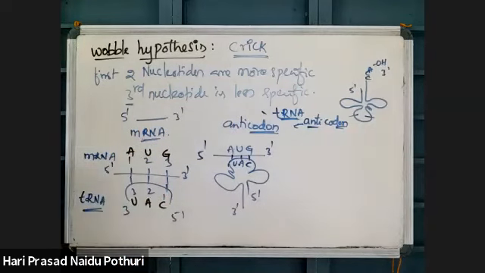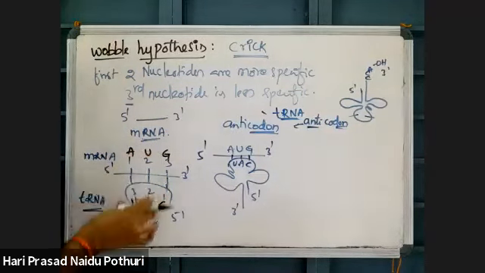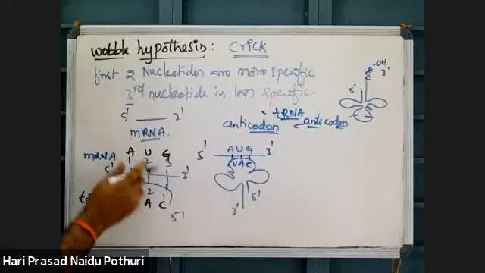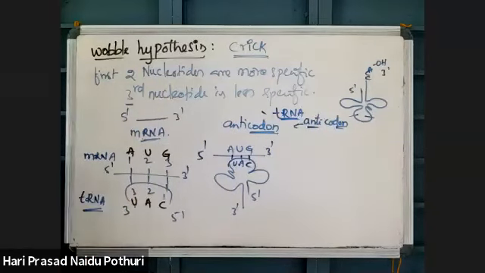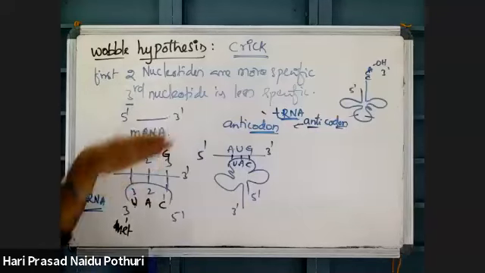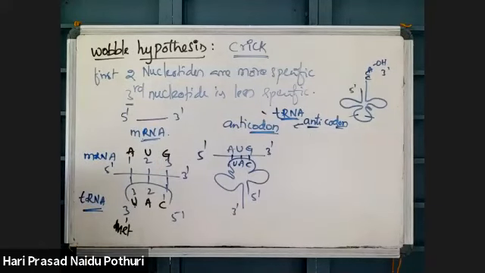Why only methionine is coming here? Here, AUG means CAU will be the complementary sequence. So based on this complementarity only, AUG will code for this amino acid, this tRNA. This tRNA will bring only methionine. That I will explain in the next topic, the interaction between mRNA and tRNA.